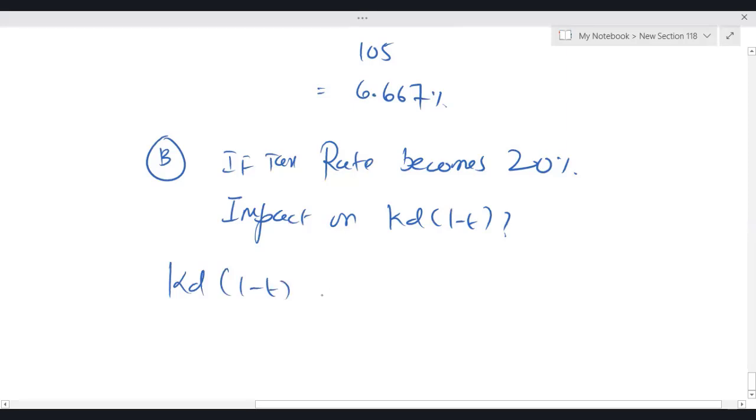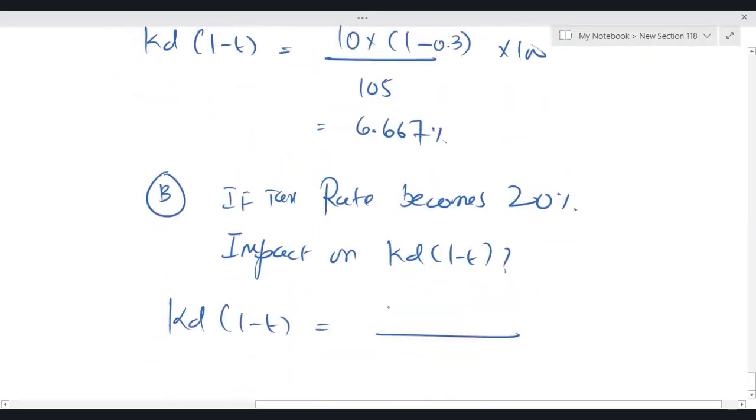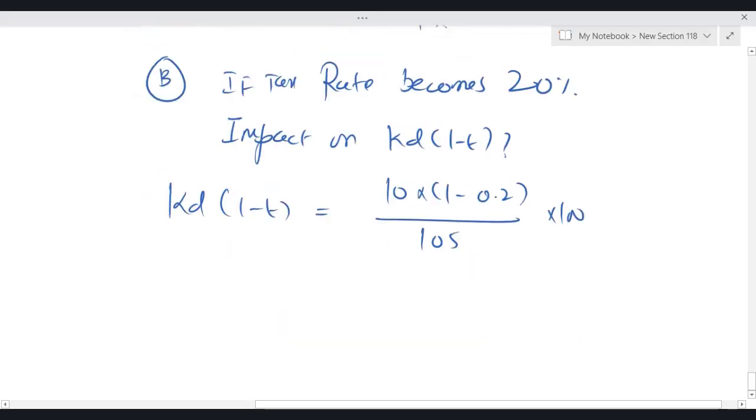KD(1 minus T) is equal to 10 times (1 minus tax rate) divided by 105. So logically your KD(1 minus T) will increase. Now I'm getting 7.62%, with rounding.